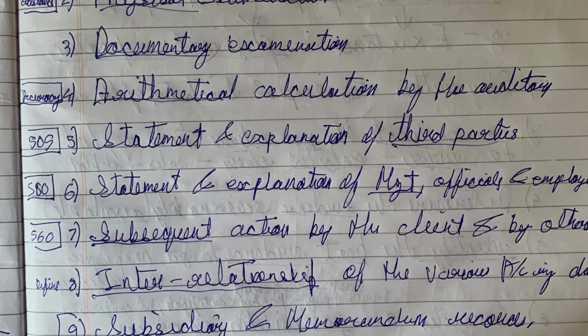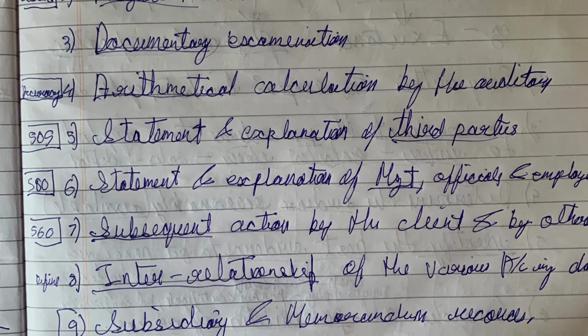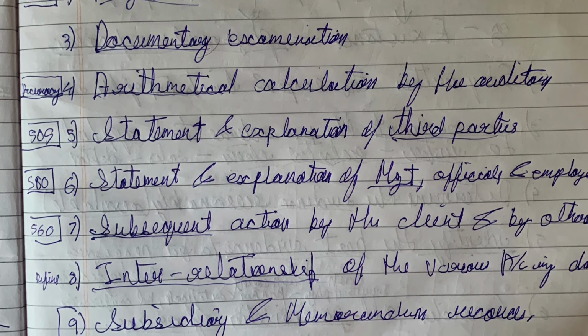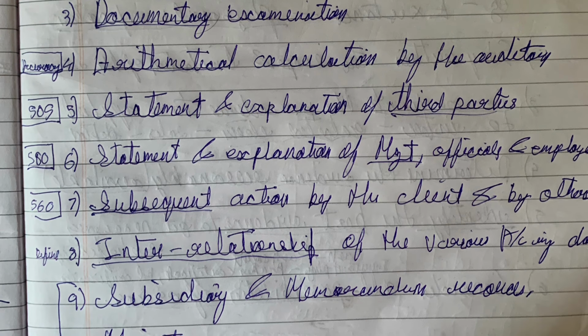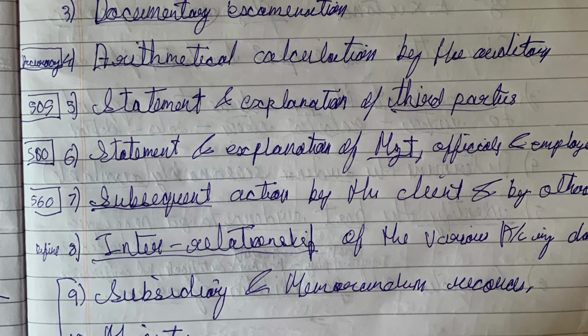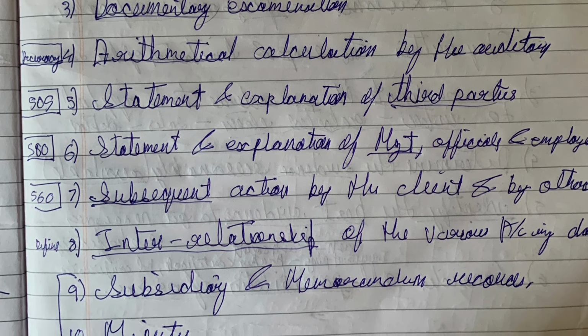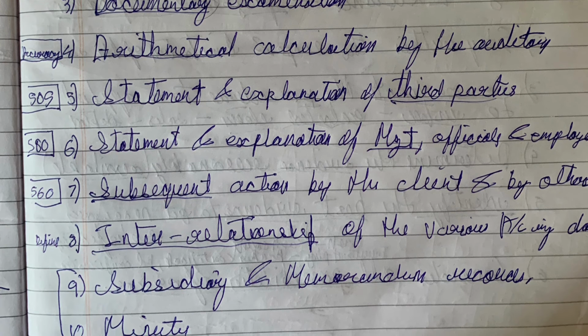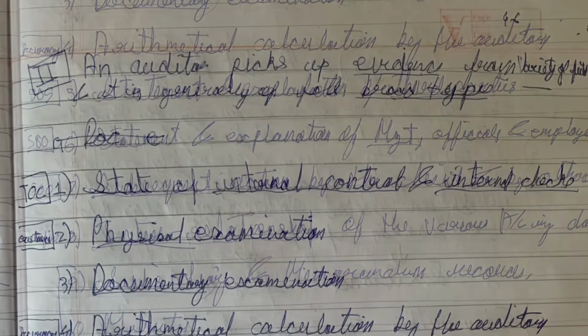These are the broad types of evidence from where we can pick the evidence. Like from physical examination we can pick the evidence for existence of inventory, etc. Let's have one quick revision of all these broad fields of audit evidence.